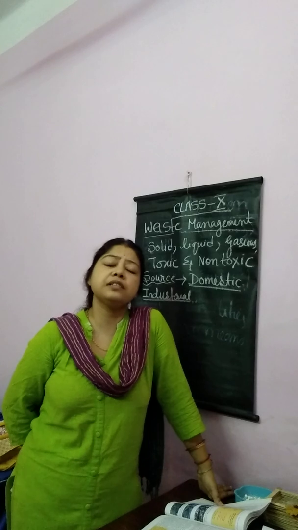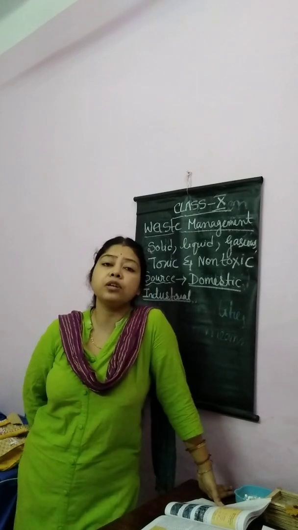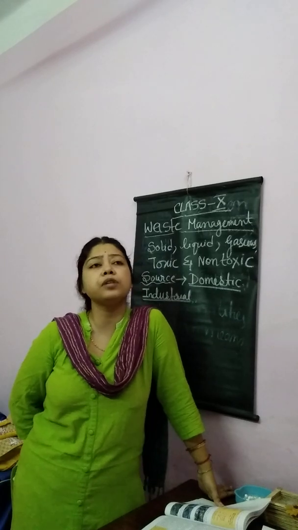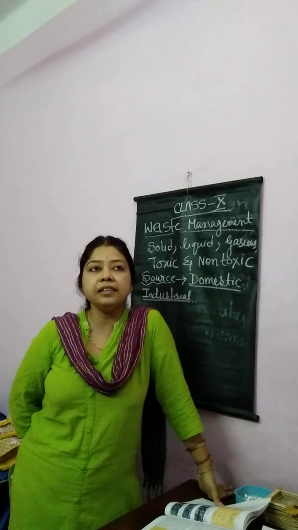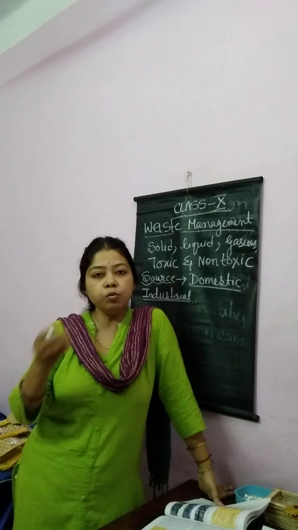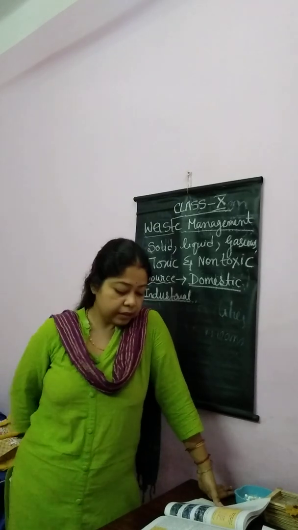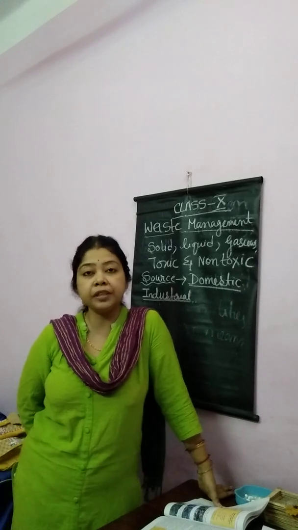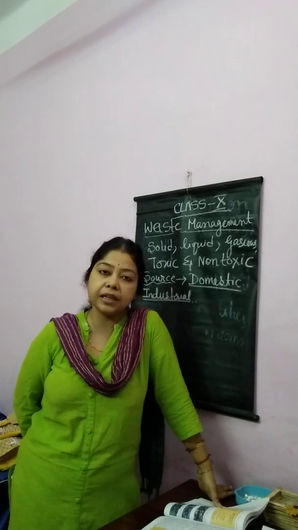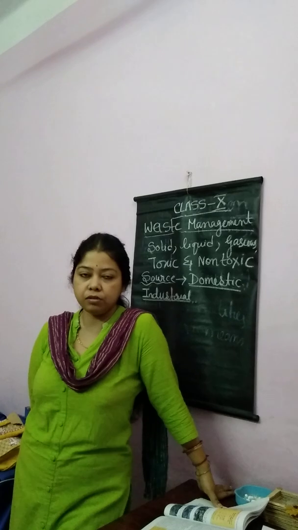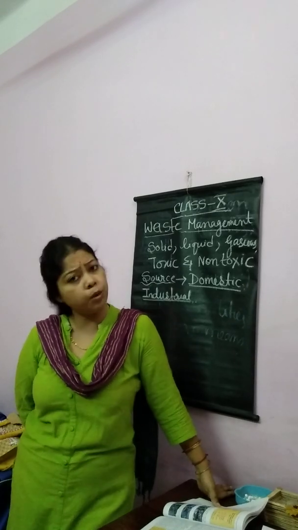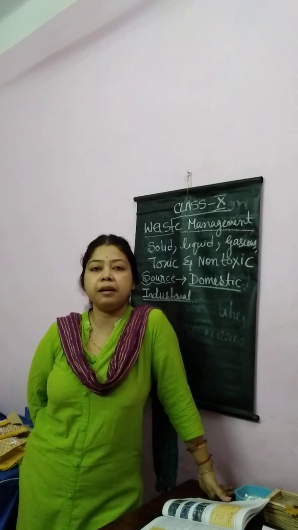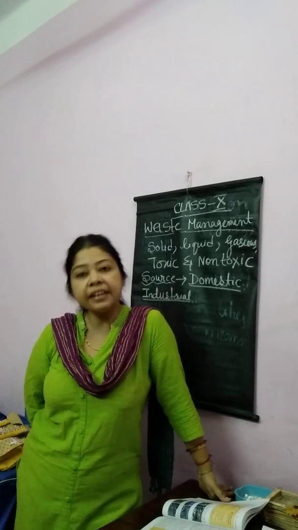The biomedical waste is the waste that is discarded from hospitals, from dispensaries, from pathology, etc. It includes broken syringes, cotton balls, dressing materials, blood, urine. All these are pathological or medical waste, or hospital waste can also come. There are different names.